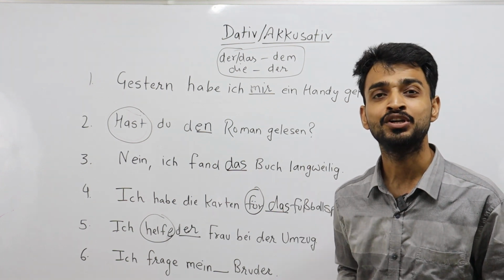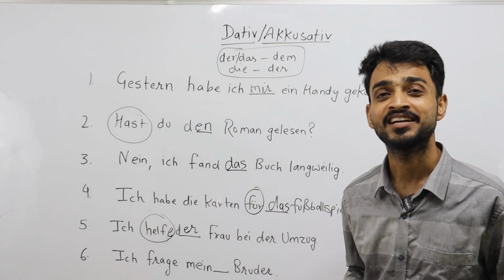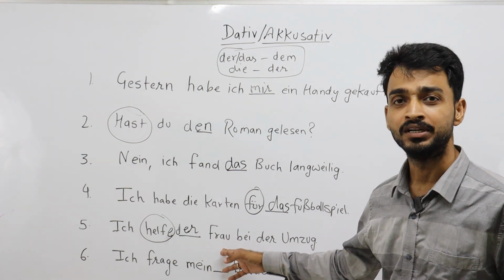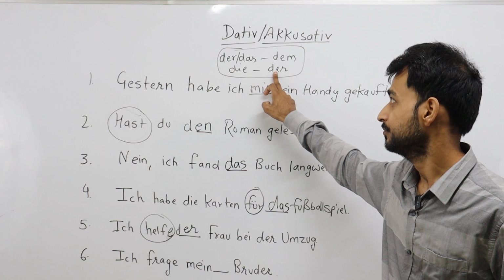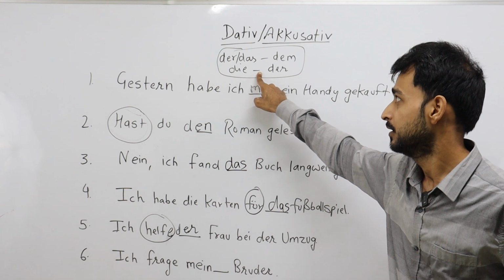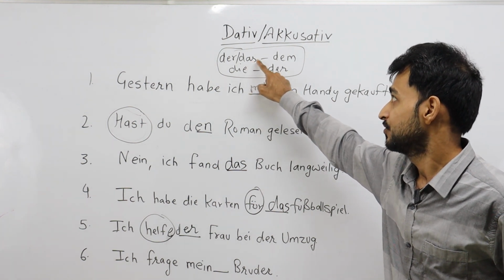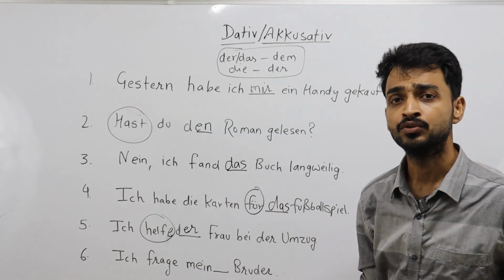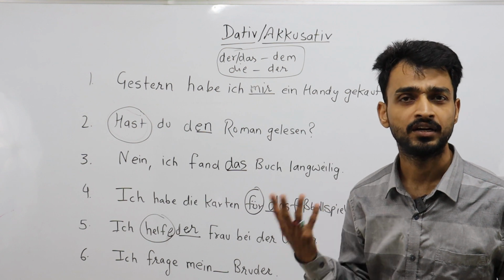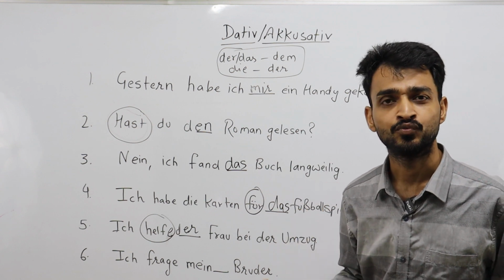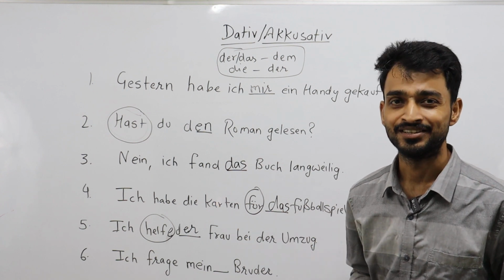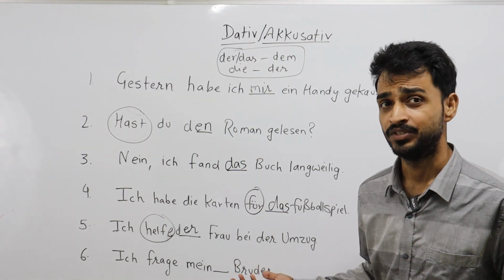So helfen is a purely dative verb that takes an indirect person, indirect object we say, and it is always dative. So I help der Frau. Die Frau changes into der. You can see here the change of article. This you have to remember. There is no other choice. Die changes into der, and der and das change into dem. I have already made a video. If you want to learn this with better understanding, go to the playlist of B1. You will find accusative, dative, change of articles, what the cases are, what the different structures are, and what the accusative and dative verbs are. So this is called indirect object with dative case.